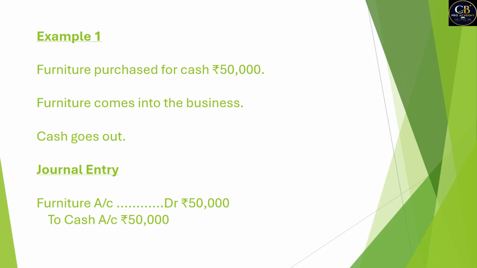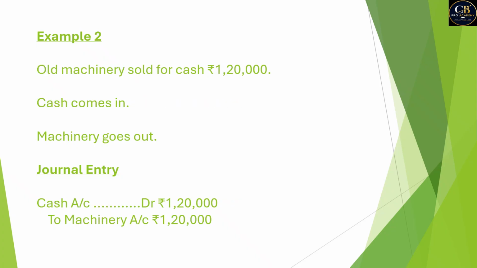Let's take another example to understand it further. Old machinery sold for cash for rupees 1,20,000. This means we are selling something, so cash is coming in. Machinery is going out. So what should be the journal entry? Cash account debit by 1,20,000. Machinery account credit by 1,20,000.